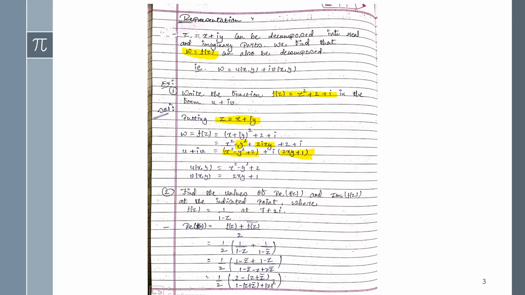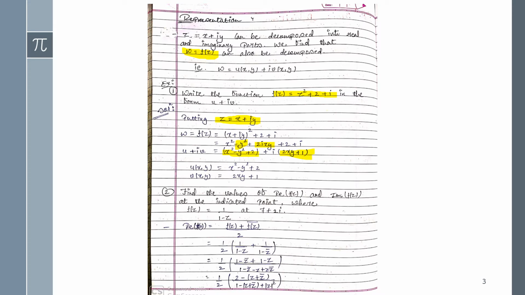Continue with the next example. The question is: find the value of the real part of f of z and the imaginary part of f of z at the indicated point, where f of z is given as 1 upon 1 minus z at the point 7 plus 2i. So here two components are given: the real part of f of z and the imaginary part of f of z.